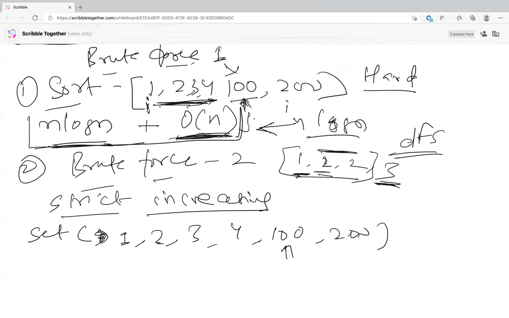You place i at 1, and you move j ahead as long as you get the plus 1 number. So you stop at 4. When you get 100, you're not seeing 5, so you reset, and your previous longest is 4. Now you reset i to be at 100, j is at 100, and you increase j. That way it will become O of n.